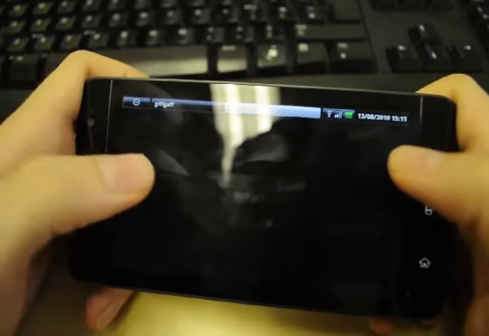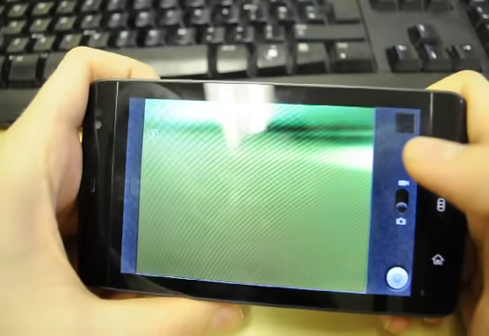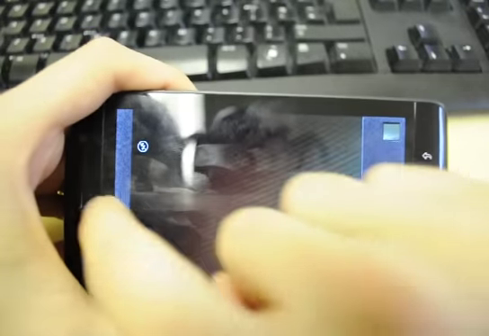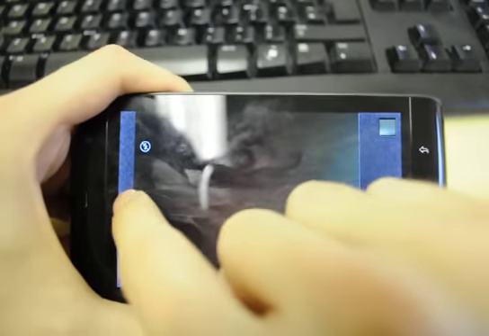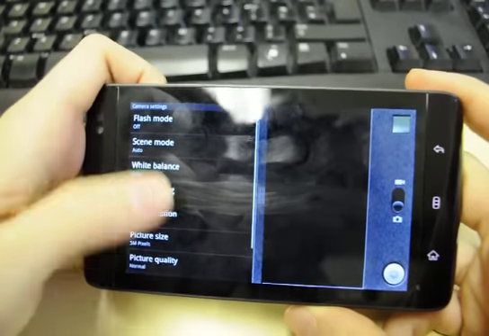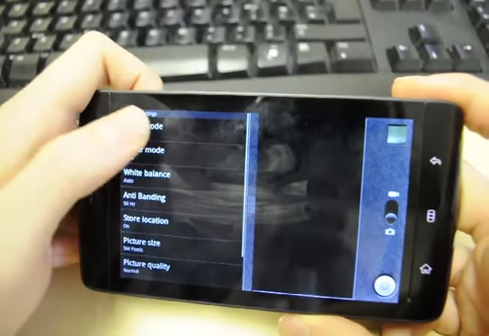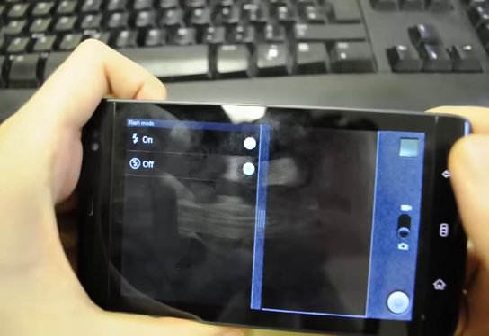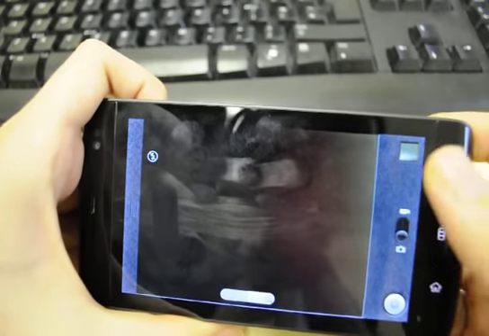The camera app's been updated. It now has this drawer, which I always struggle to remove. There you go. And flash mode is still only on or off. You haven't got auto yet. That comes with 2.2.